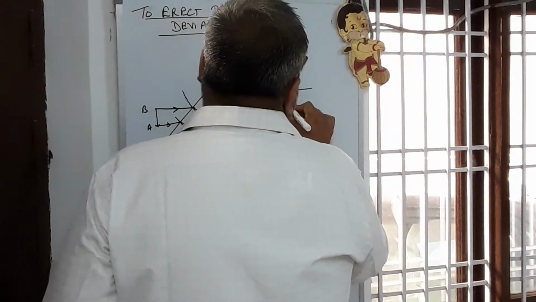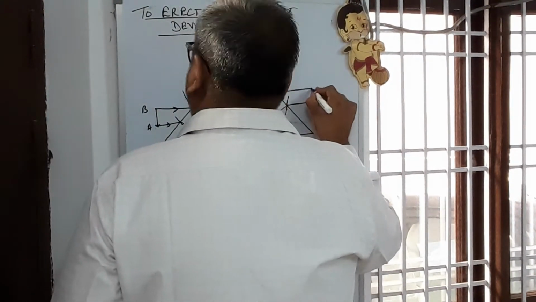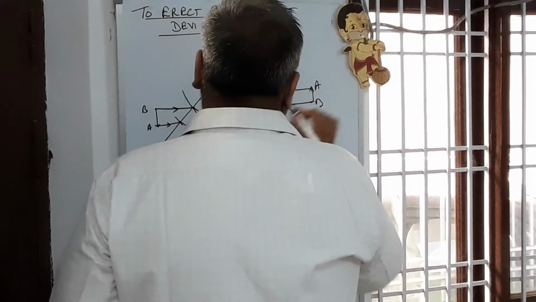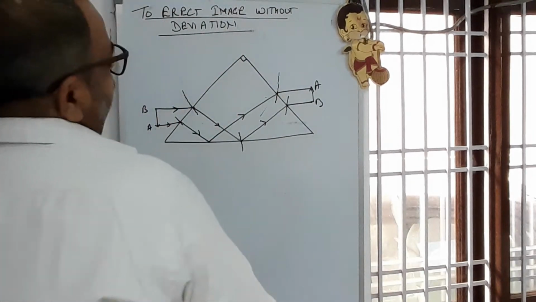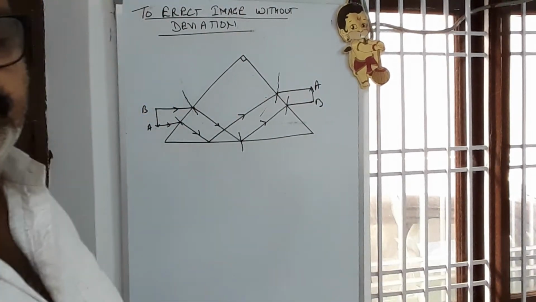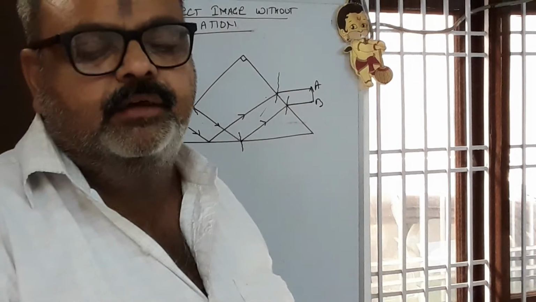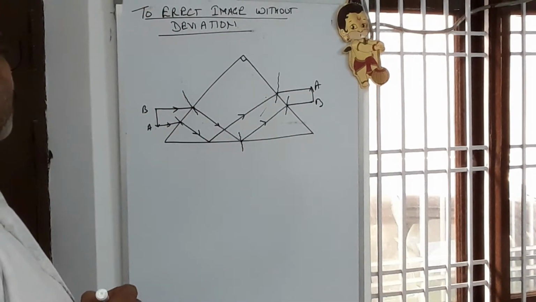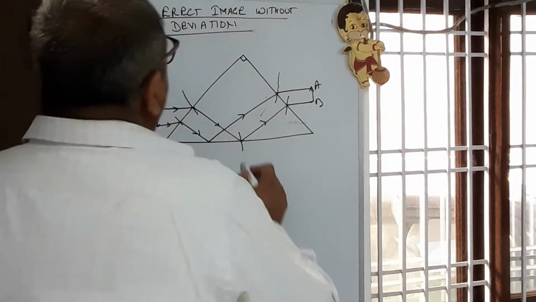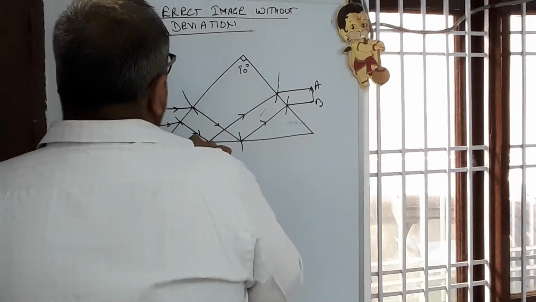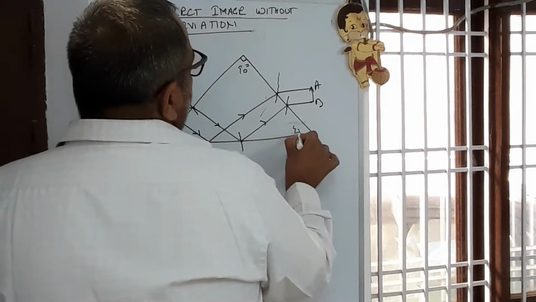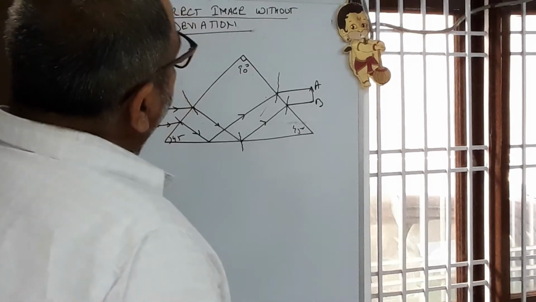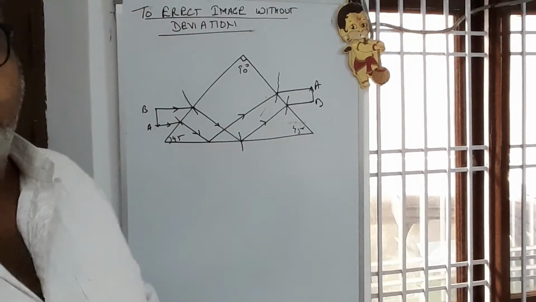Here when it comes out, you will see that the image is erected. A up and B down. Erected image we can get. So by using the right angled prism, we can get erect image without deviation.